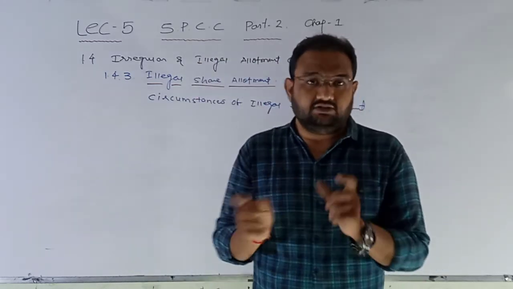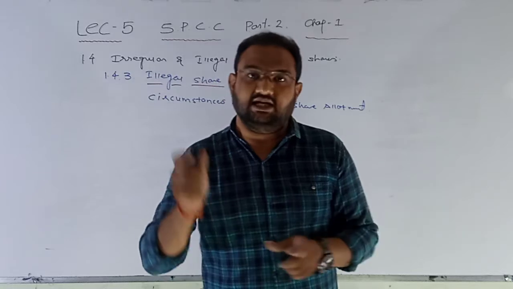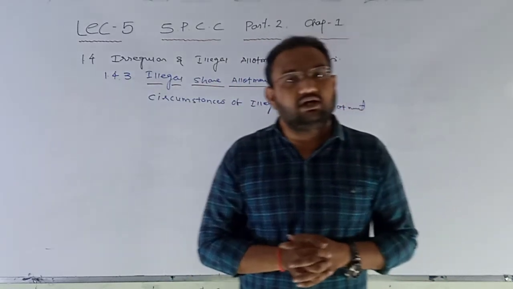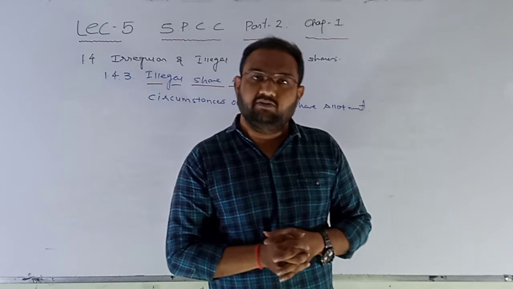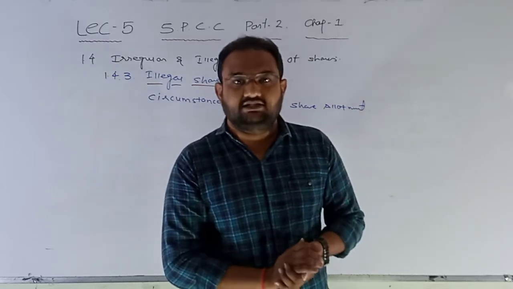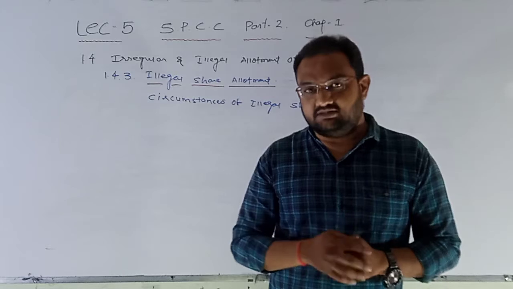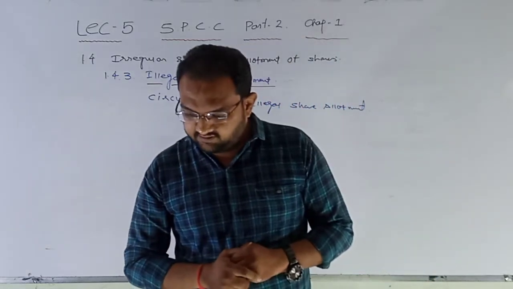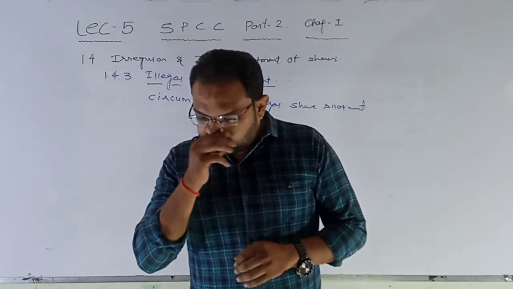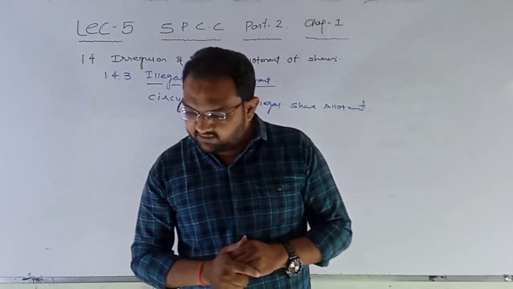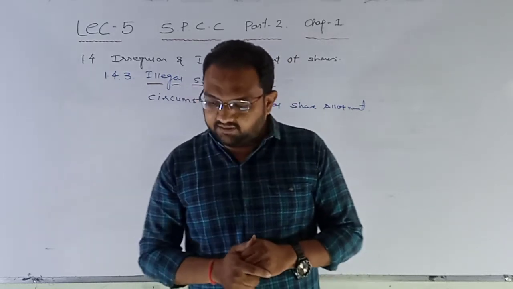Now there are two types of contract. The first one is valid and the second one is void. In a valid contract, all the terms related to the contract will be fulfilled by both parties, that is, by the company and by the shareholders. It is called a valid contract only when all the essential elements required for a valid contract are present.